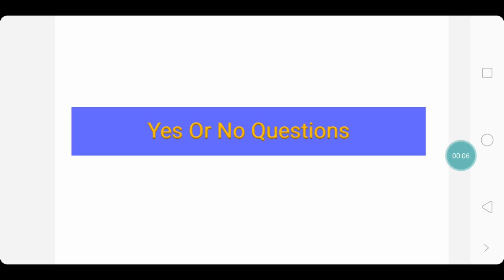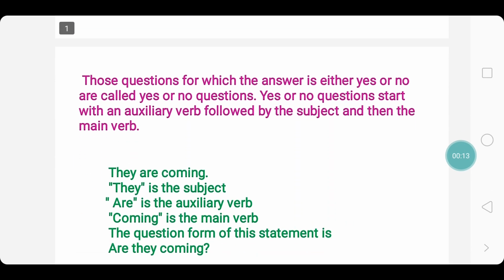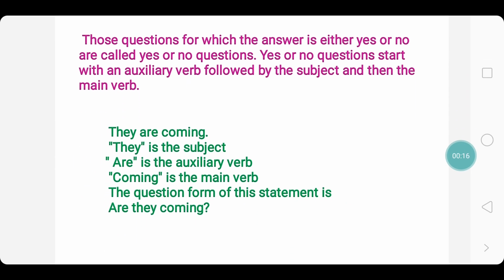Hello children. Today let us learn the yes or no questions. What are yes or no questions? Those questions for which the answer is either yes or no are called yes or no questions. Yes or no questions start with an auxiliary verb followed by the subject and then the main verb. So firstly we need to identify the auxiliary verb in order to make a yes or no question.